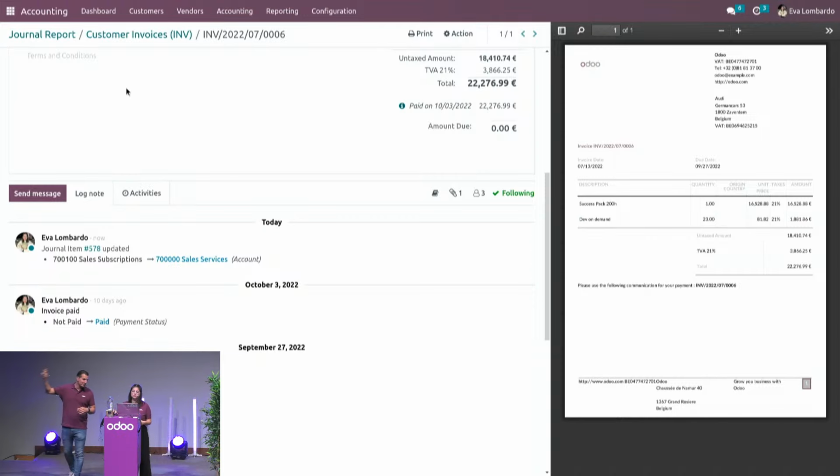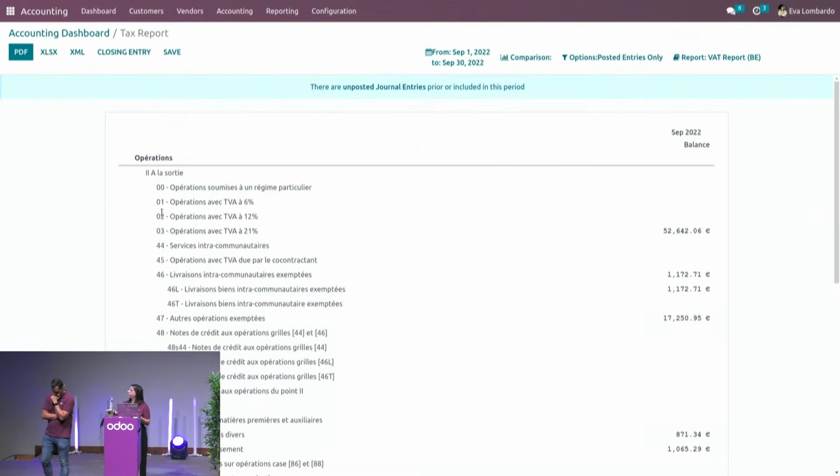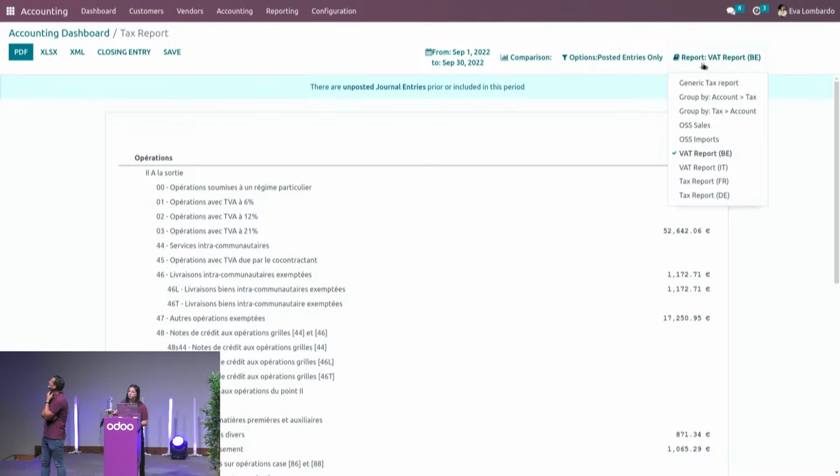Okay, well, let's go back to the tax report and see how we can close it. We have reminders for the tax reports to be made. From the miscellaneous operations, I've got the warning here. I can dive in and we arrive in the tax report for Belgium. But of course, we are in a multi-VAT environment, so it's super easy for me to switch from one report to the other. And for European companies, you're going to be more than happy to have the OSS reports as well.